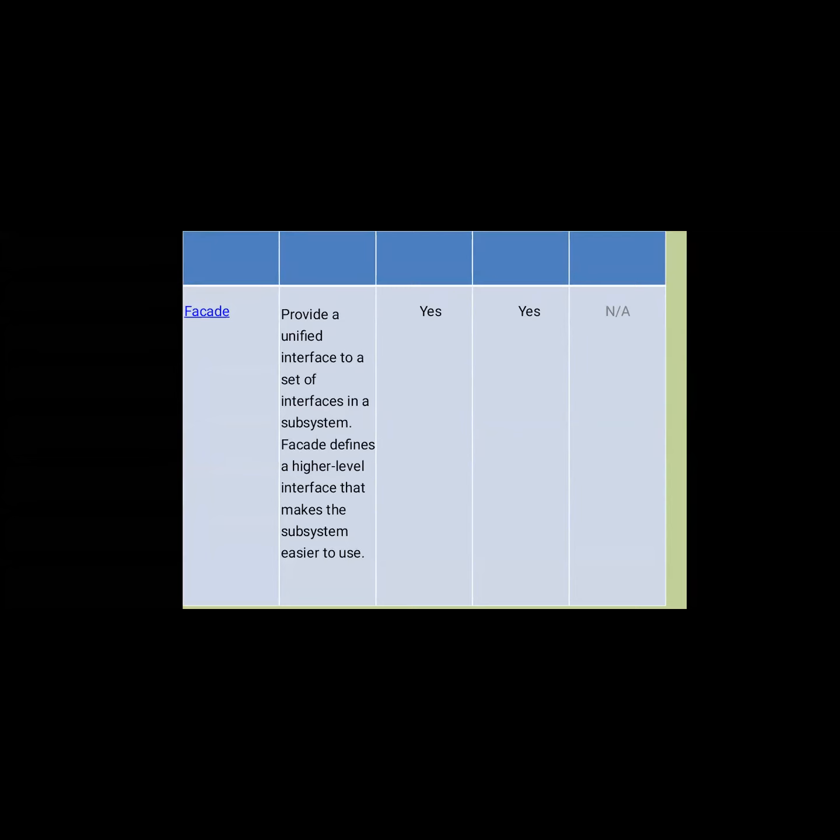Facade provides a unified interface to a set of interfaces in a subsystem. Facade defines a higher-level interface that makes the subsystem easier to use. So we have just discussed the purpose of facade. All of you, please try to remember all these topics and try to identify the whole concept with a single keyword. For example, what is the purpose of facade? Just providing easier interfaces.